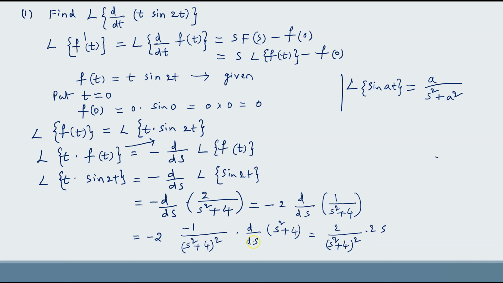Derivative of s square plus 4 is 2s, which is equal to 4s by s square plus 4 whole square. This is Laplace transform of t into sin 2t. But here we have evaluated f of 0, that is 0, and L of f of t, that is L of t into sin 2t. Now you have to replace this one, L of t into sin 2t, and value of f of 0 in this formula to get Laplace transform of d by dt of t sin 2t.